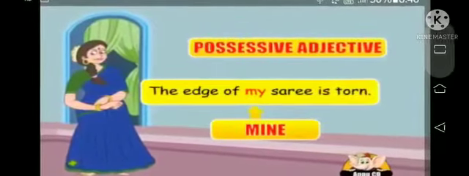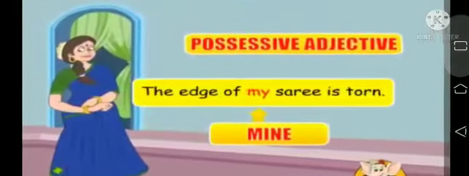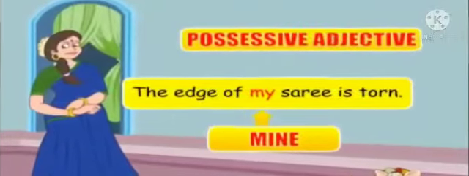Now possessive adjective. The edge of my sari is torn. This is the example. Here my is changed into mine in possessive adjective. Now see the order of the adjectives. When two or more adjectives precede a noun, they are placed in the following order, from 1 to 9.